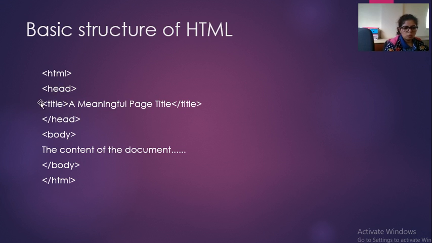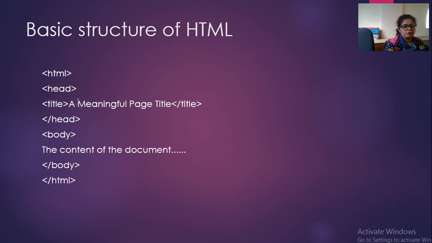So this is the opening of the title tag. Angular bracket open, angular bracket close. You always have to write the tag in angular brackets, like angular bracket, HTML, angular bracket. Now same for head and title. Now angular bracket close. After this, whatever you write here will display on the title bar of your